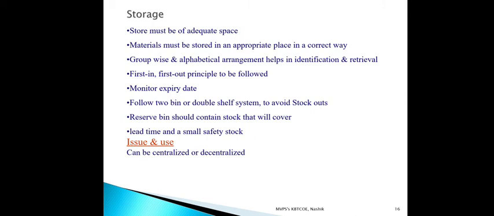Then, advantages of the codification system. The long name and description of an item need not be repeated every time. It helps in accurate identification. Duplication of material is avoided. Storing of material, sorting and documentation become easier. It helps in location of material.